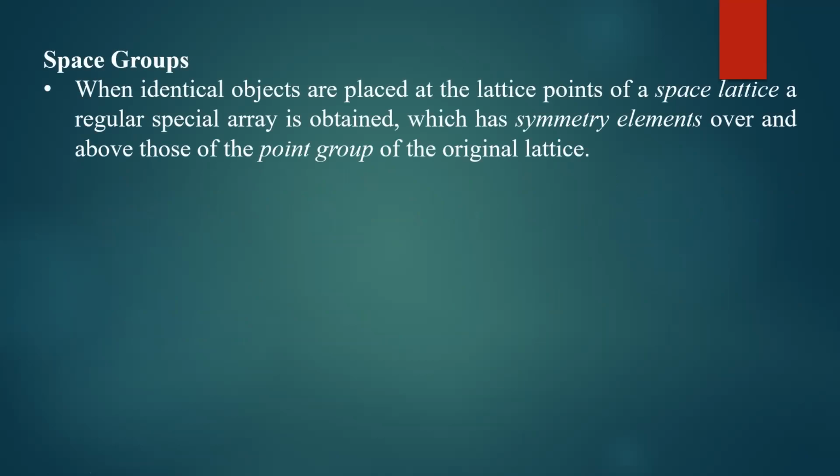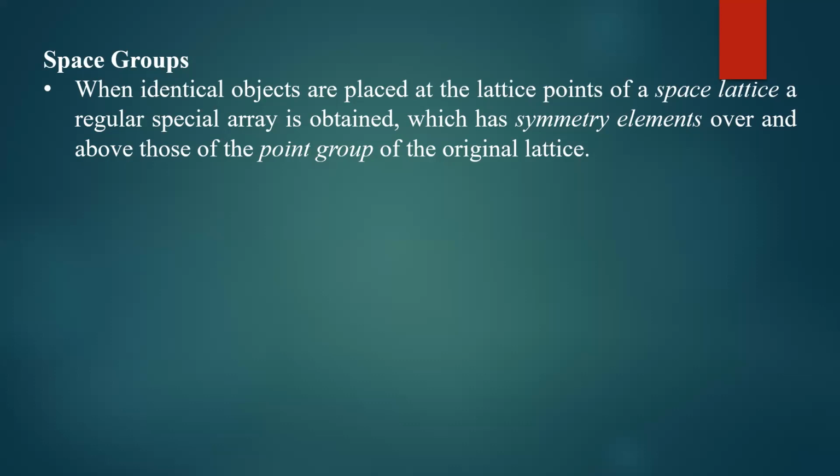And there is another concept called space group. Space group corresponds to the group of symmetry elements with respect to a group of lattice points. I will read that. When identical objects are placed at the lattice points of a space lattice, a regular spatial array is obtained, which has symmetry elements over and above those of the point groups of the original lattice.